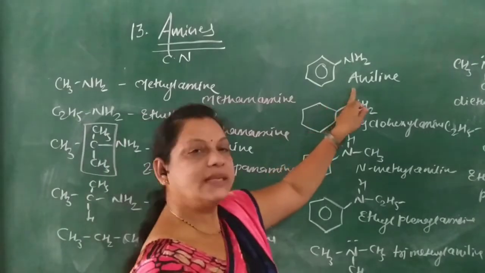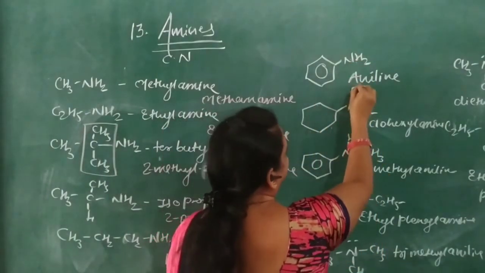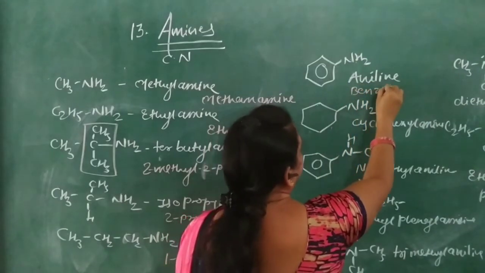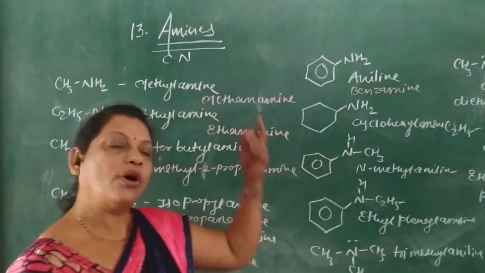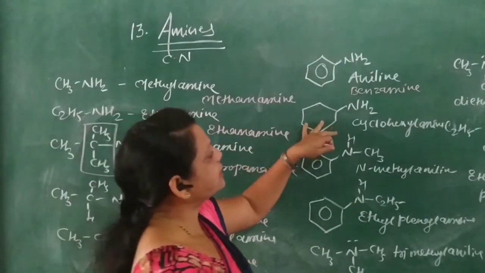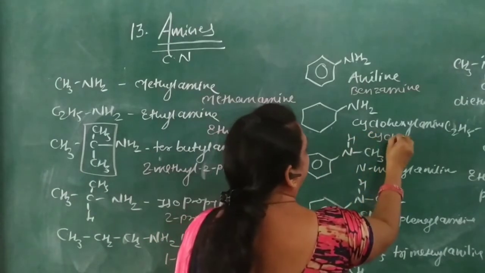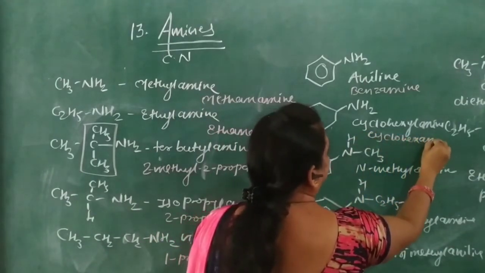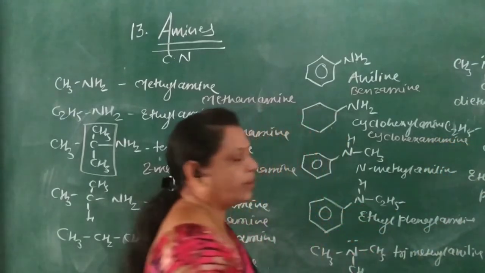This is aniline, or it is also called benzene and amine. Therefore here benzenamine. Okay. So it is aniline or benzenamine. This is cyclohexanamine. Cyclo, here hexane, and E is replaced by amine.